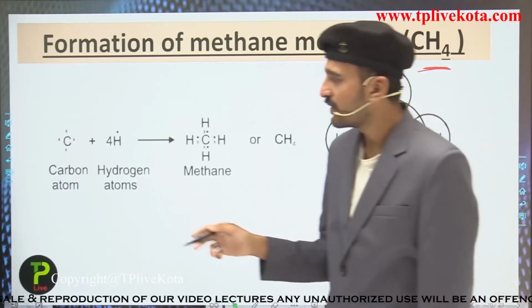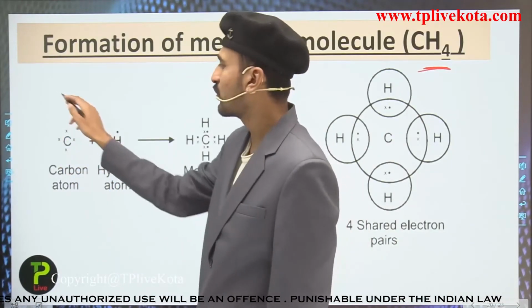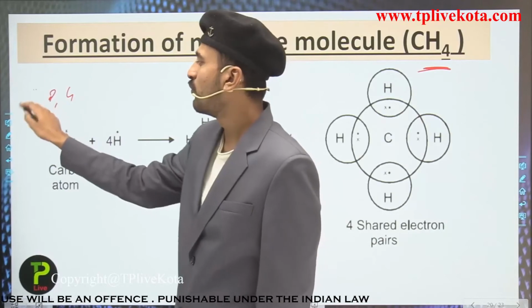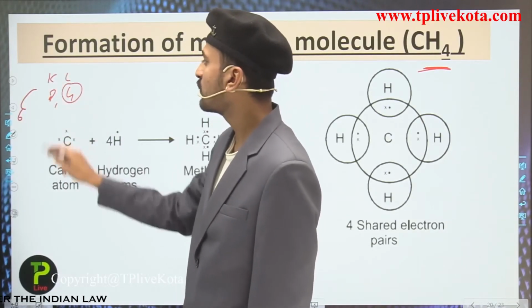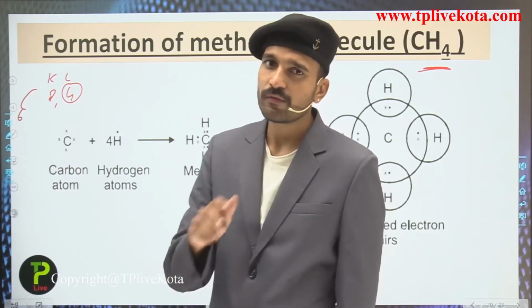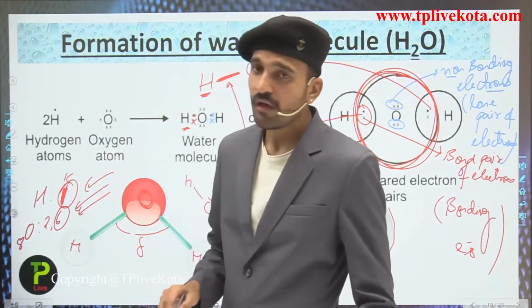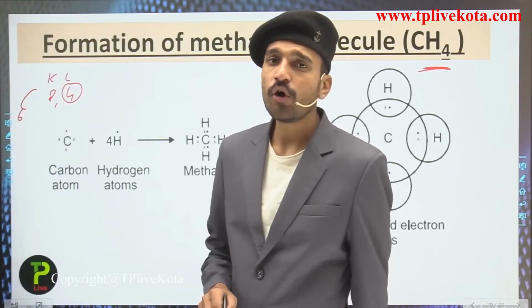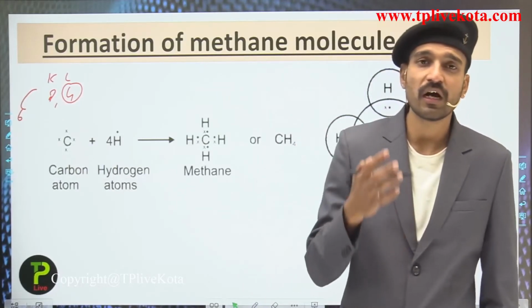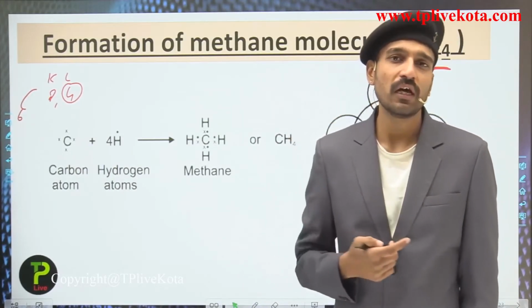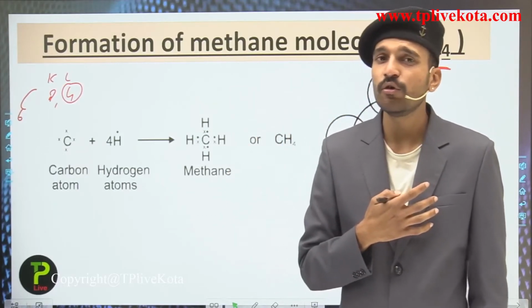Now you can see here the carbon has 4 electrons, that is 1, 2, 3, 4 in its outermost shell, because its electronic configuration is 2,4. The K shell, the L shell, so 4 electrons are present in the L shell, and we have discussed that carbon cannot give its 4 electrons. Also, carbon cannot take 4 electrons, because gaining and losing 4 electrons is quite difficult for carbon. So carbon is going to share its 4 electrons in order to achieve the stable noble gas configuration.